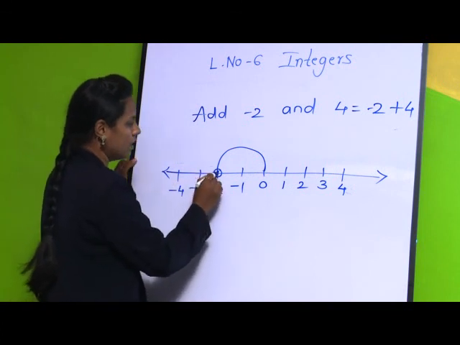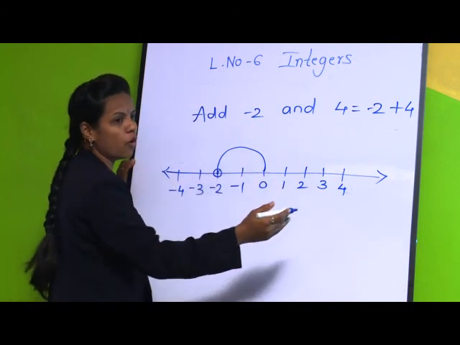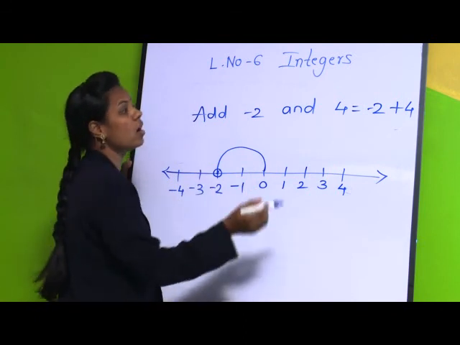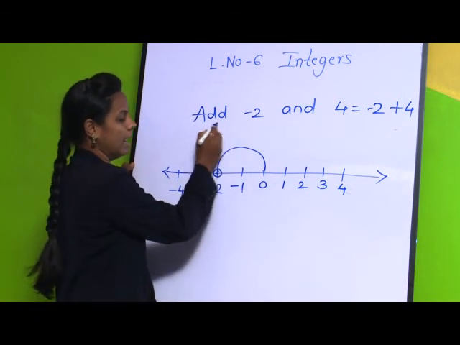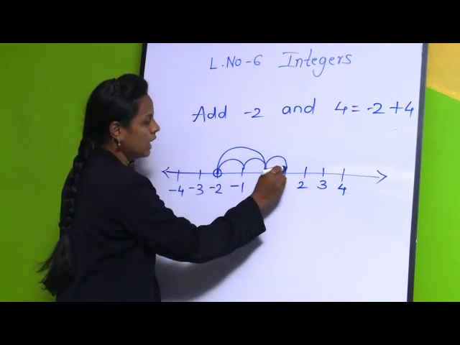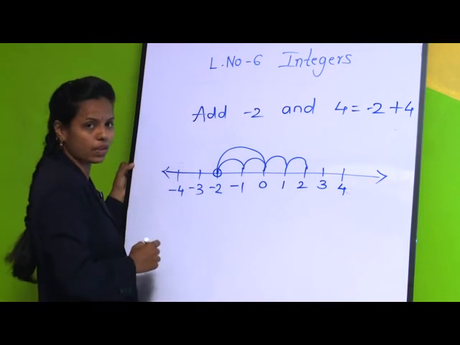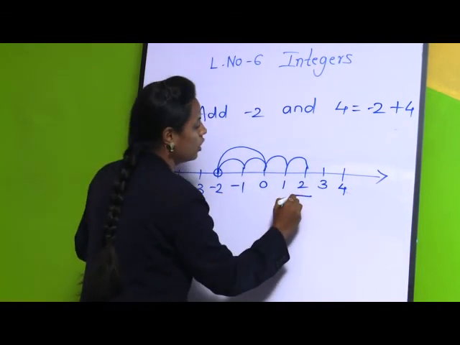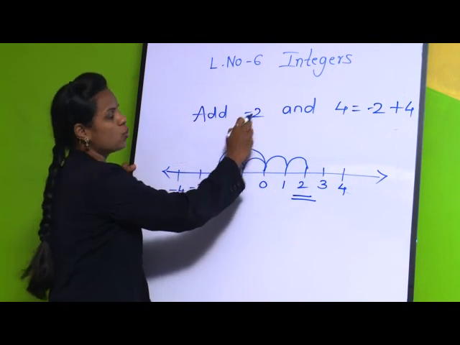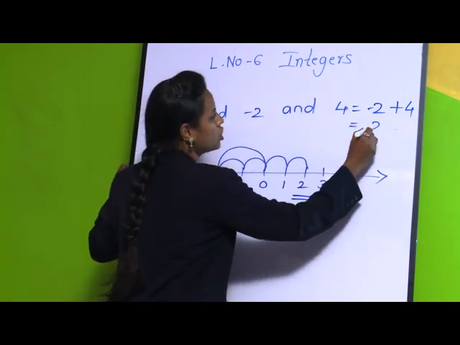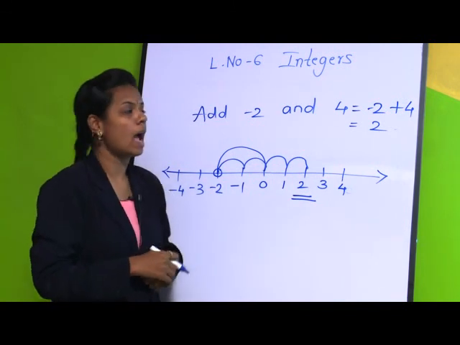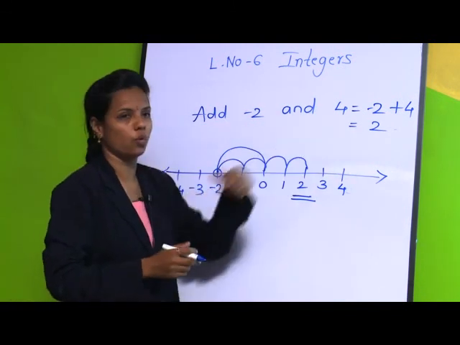So from -2 we have to jump 4 steps in the right direction. Why? Because in the question we have add. So 1, 2, 3 and 4. Okay. So we got here 2. So the addition of -2 and 4 is 2.